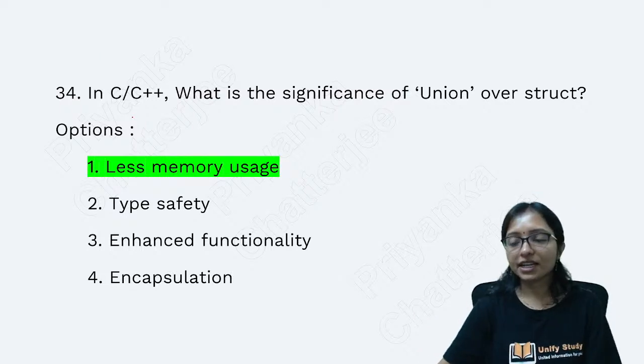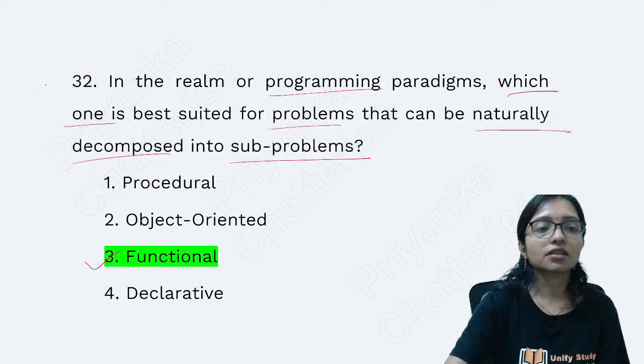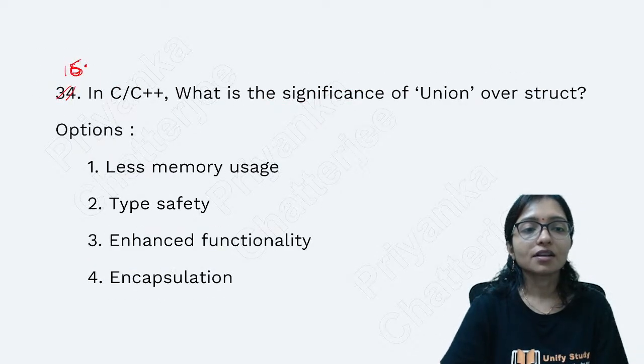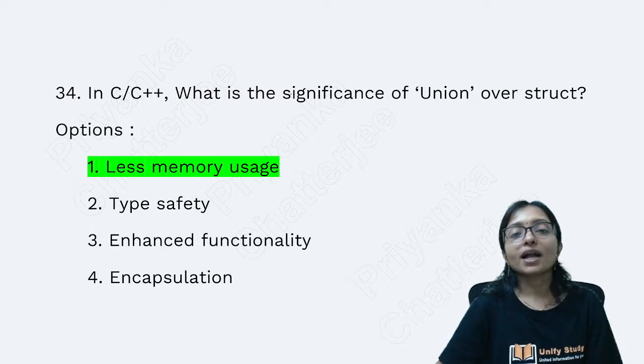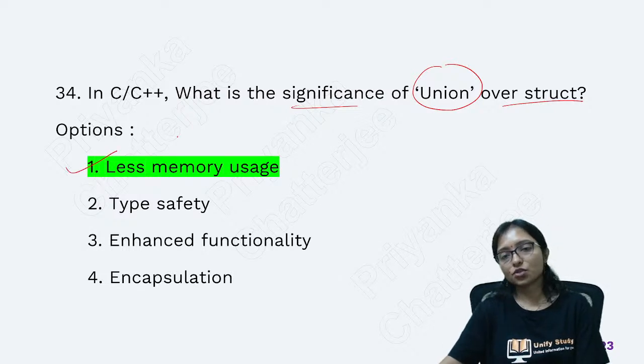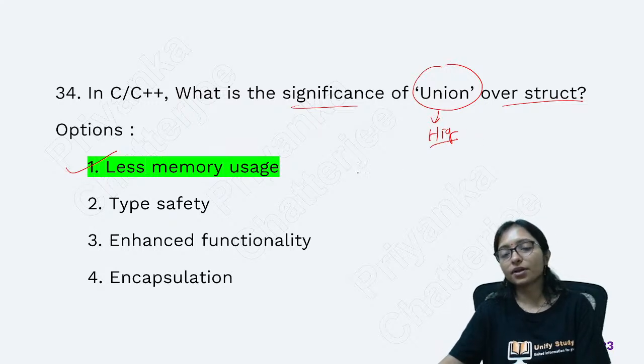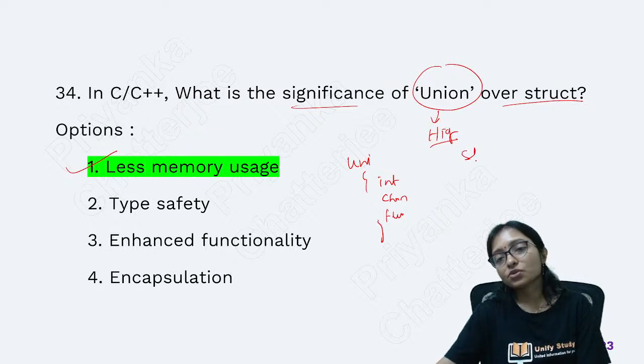Question number 15, the answer is this. Now question number 16. What is the significance of union over the structure? It is less memory usage, because union takes only the size of the largest member. If I am using a union with one integer, one character and one float data type, and I am using a structure with the same, one integer, one character and one float.